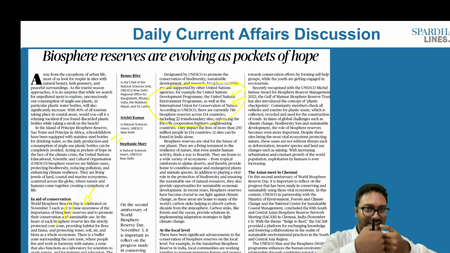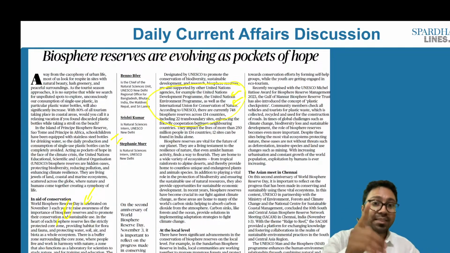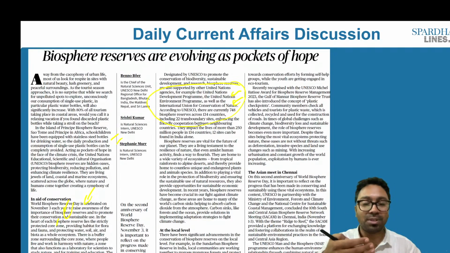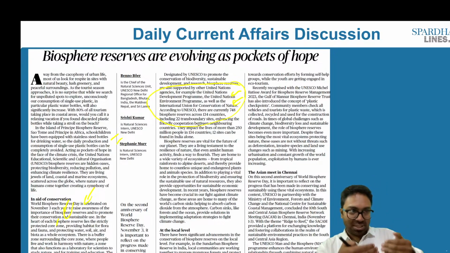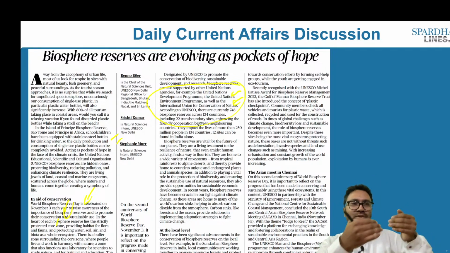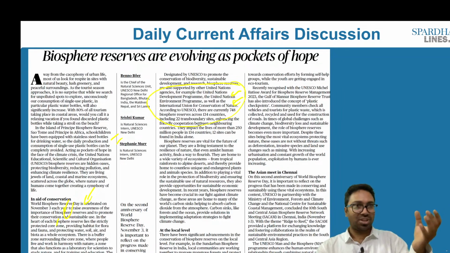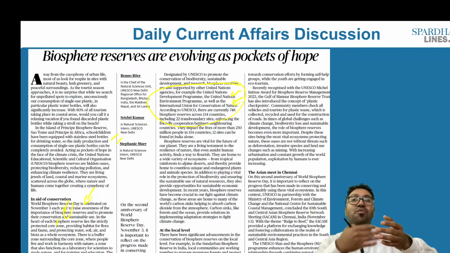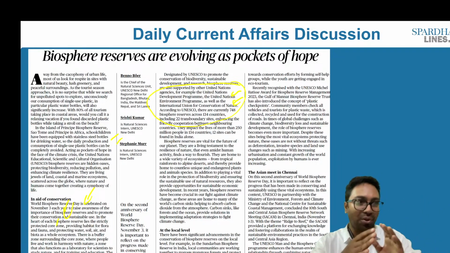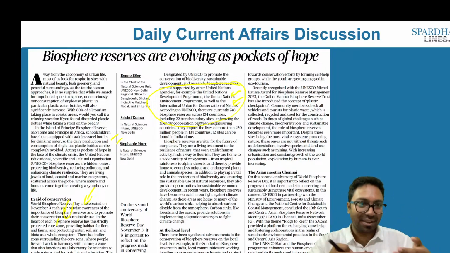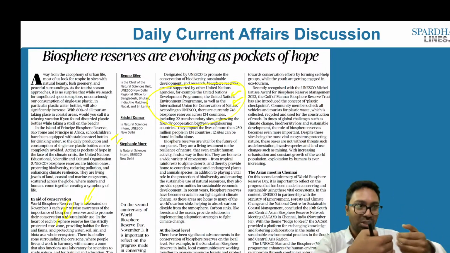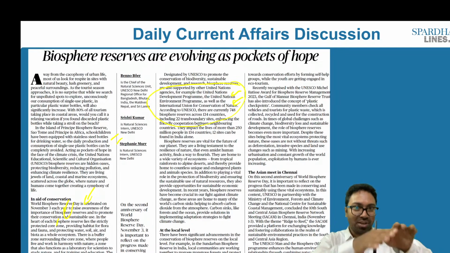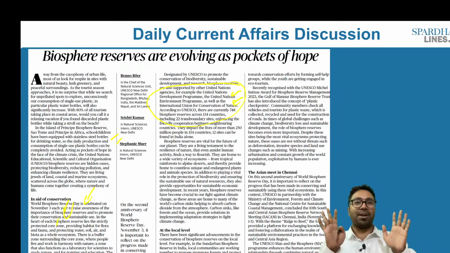For the flourishing and sustenance of human life, these biosphere reserves are vital. There is the resilience of nature even amidst humans' responses. As much as we are responding negatively to nature, if nature has to respond in a positive way, we also have to bring a change in the way that we deal with nature. That way of dealing with nature is by the establishment of the biosphere reserve.